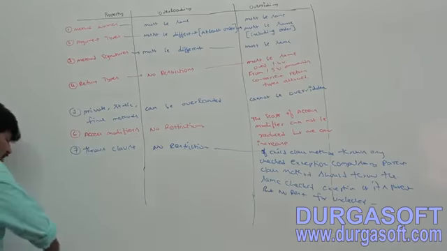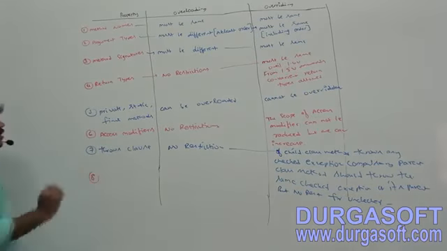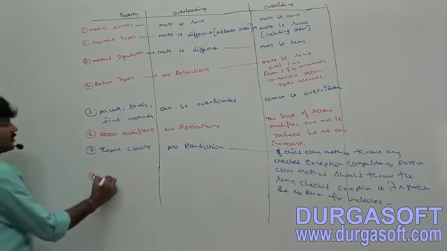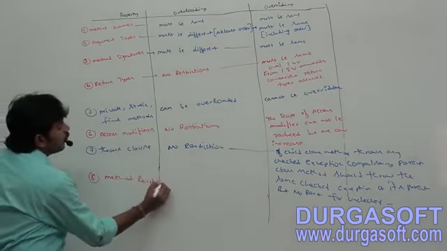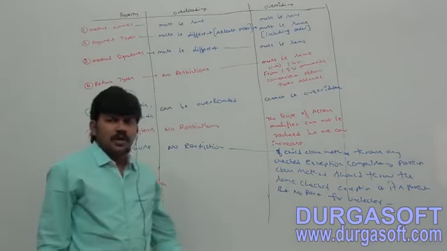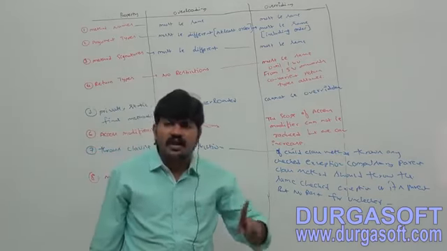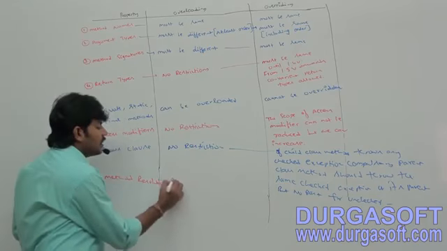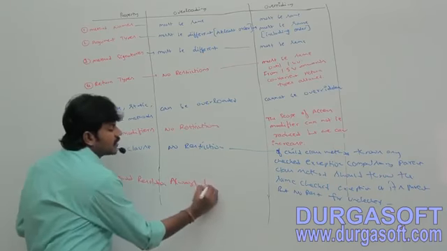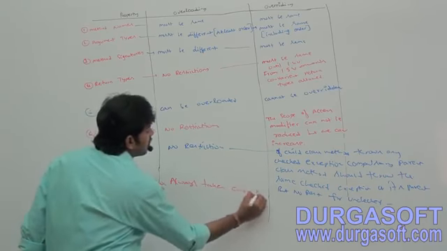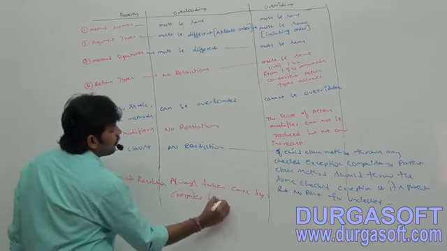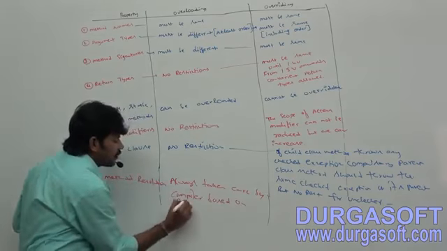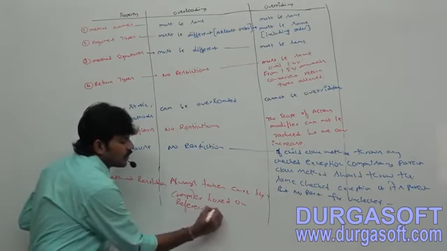Then the eighth point, method resolution. Do you know who takes care of it in overloading? It is always taken care of by the compiler based on reference type.